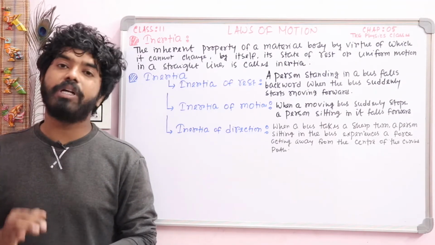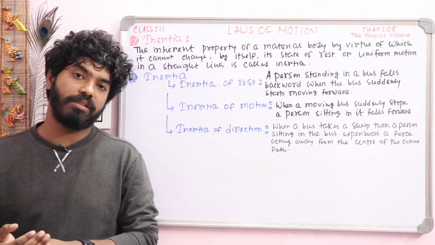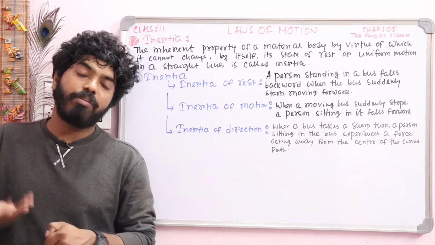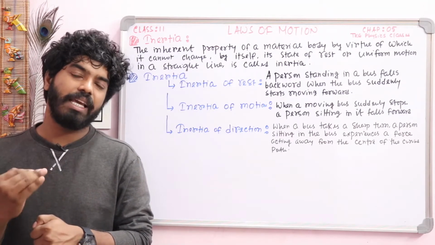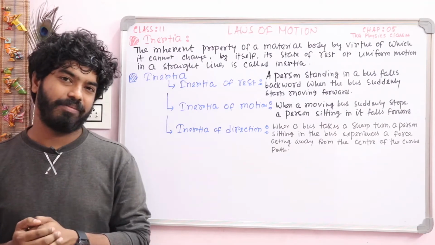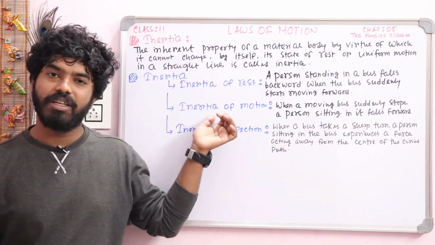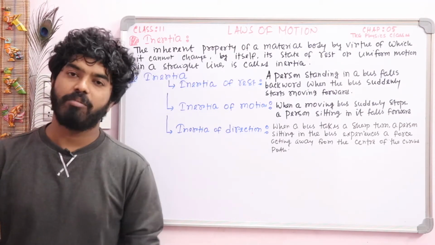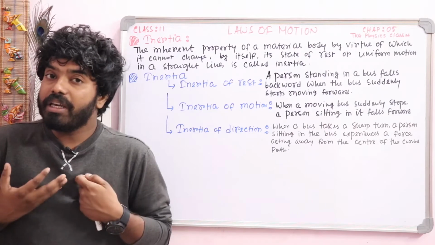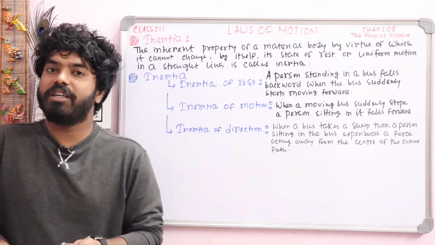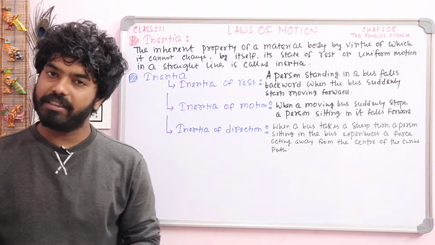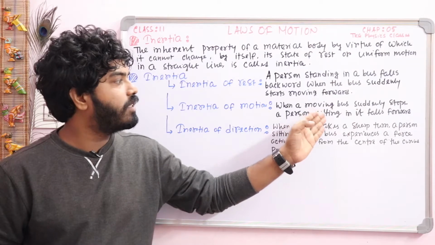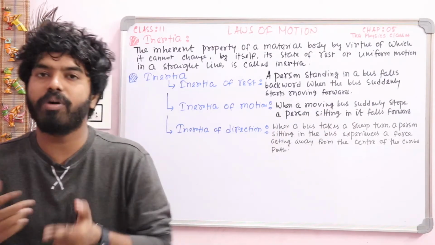Your lower part of the body which is in contact with the bus will be at rest at that instant, but your upper part of the body will stay in motion due to inertia of motion. So you imagine it: your lower part is at rest, but your upper part is in motion. So obviously you fall forward, like this.